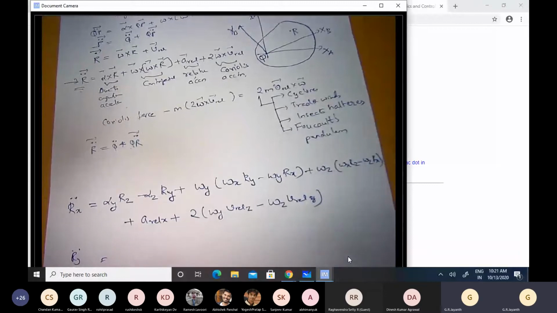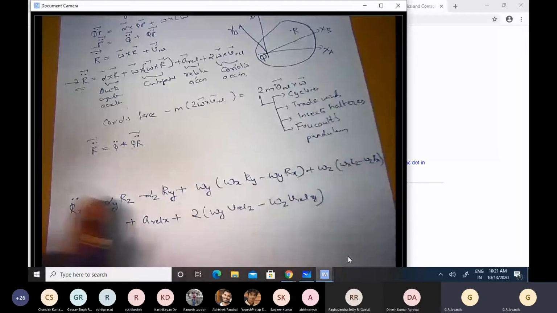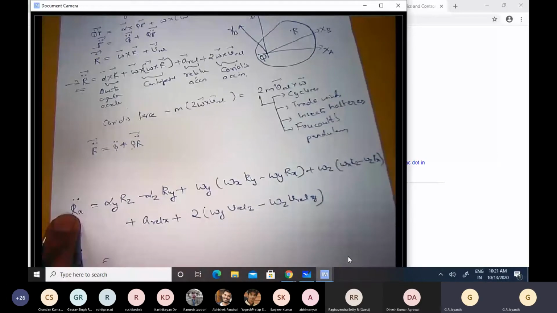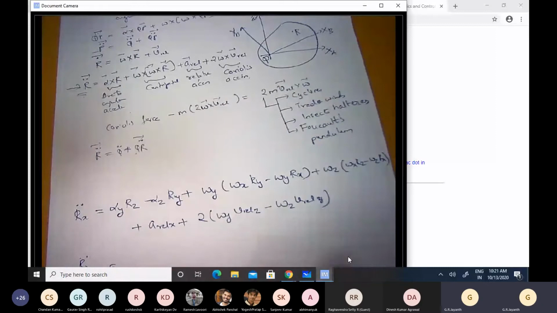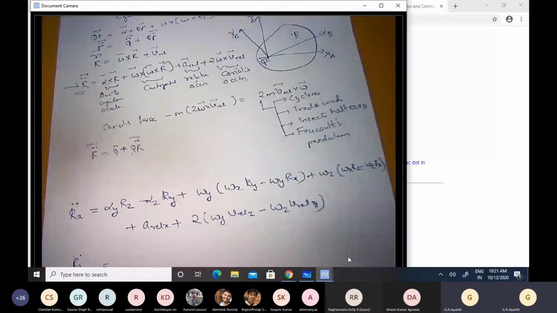So let us just count the number of symbols that we have, even in the very first expression. Okay, we have Rx, Ry, Rz, 3 symbols. Omega x, omega y, omega z, 3 more symbols. Vx, vy, vz, another 3 symbols. Okay, only v relative z and v relative y are represented, so only 2 symbols, and then a relative x. So how many? 6 plus 2 plus 1, 9 symbols. Plus there are various complicated multiplications and additions between them. So there are 9 symbols here, and then on the right hand side you have one more symbol, Rx double dot. Okay, so let us assume, for the sake of illustration, that we have 10 symbols in this equation.